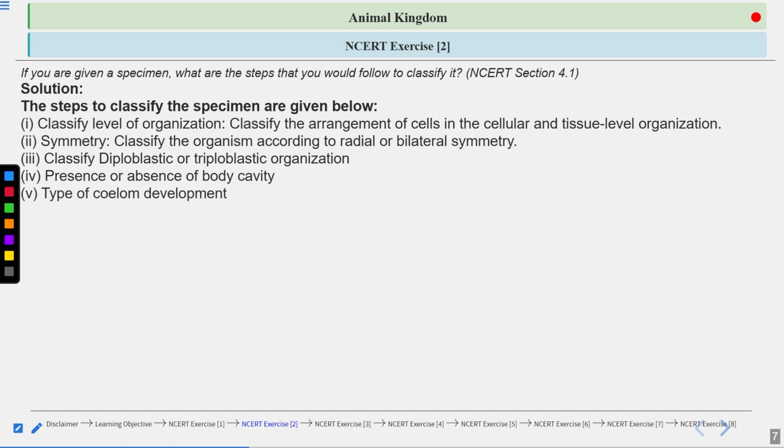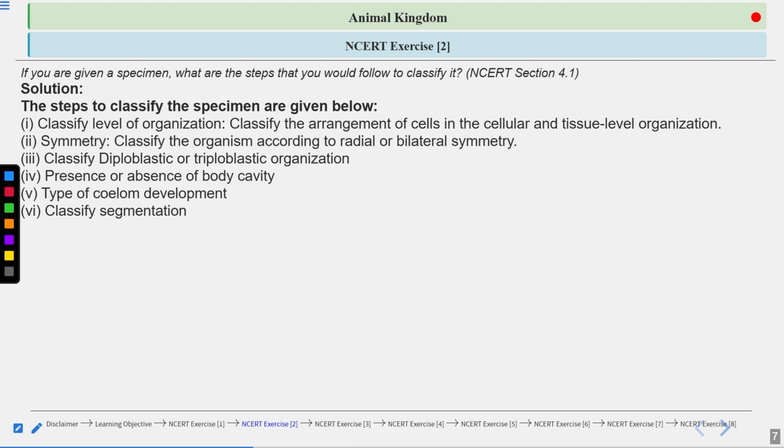Type of coelom development, and classify the segmentation. Yes, platyhelminthes do not have any development of the coelom. So they are acoelomate. But what about the Aschelminthes? In the case of Aschelminthes, the coelom or the body cavity is present in small pouches. So they are called pseudocoelom, right?